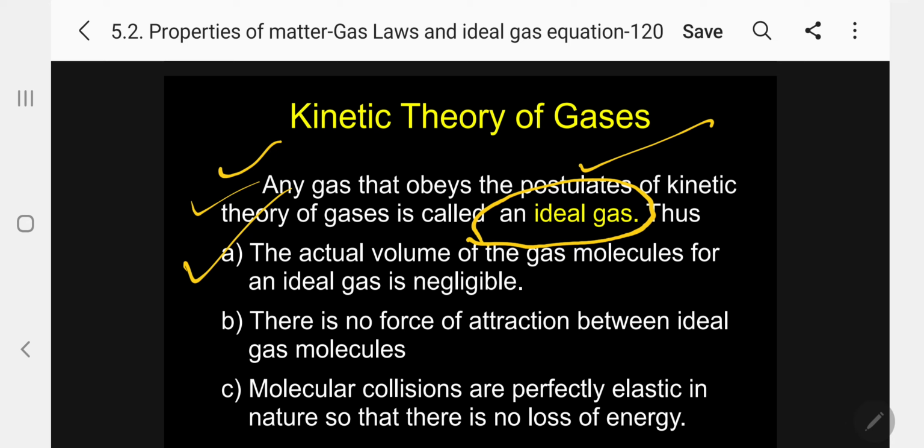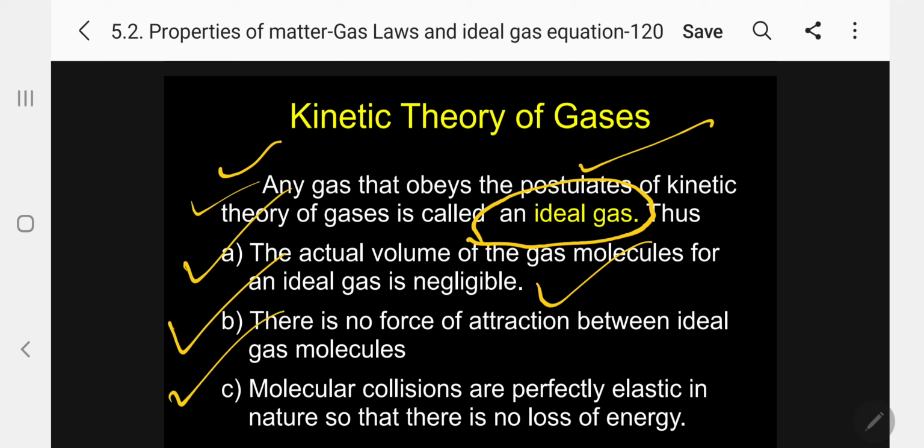Thus, the actual volume of the gas molecules of an ideal gas is negligible. Assumption one: the actual volume of the gas molecules compared to the total volume of the container of an ideal gas is negligible. Number 2: there is no force of attraction between ideal gas molecules.